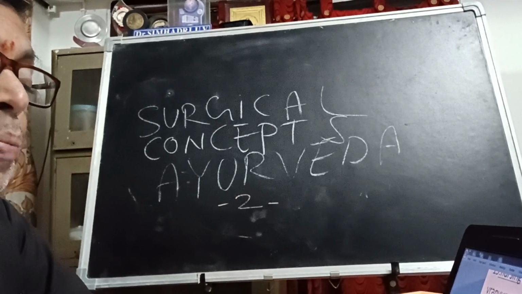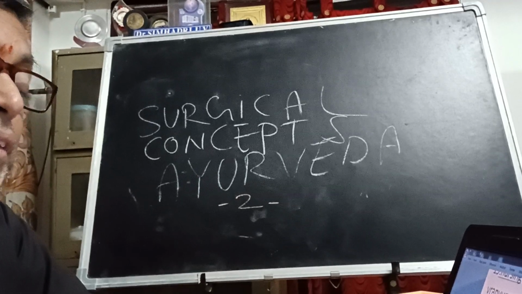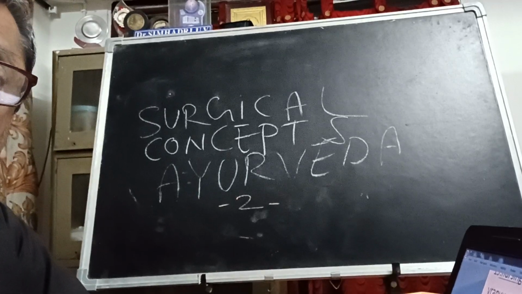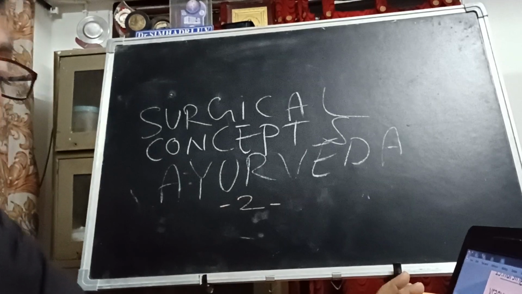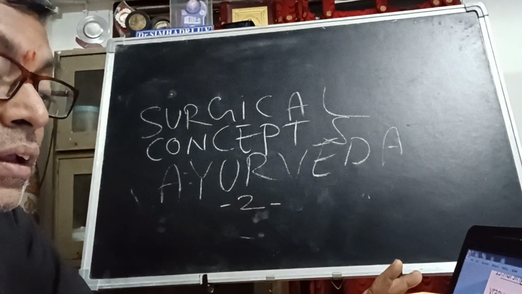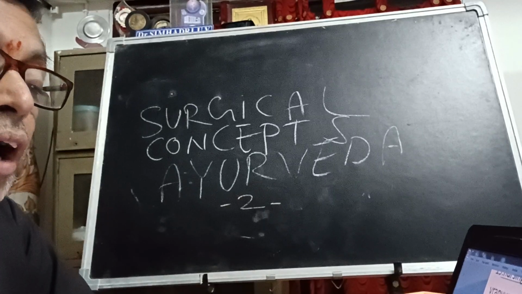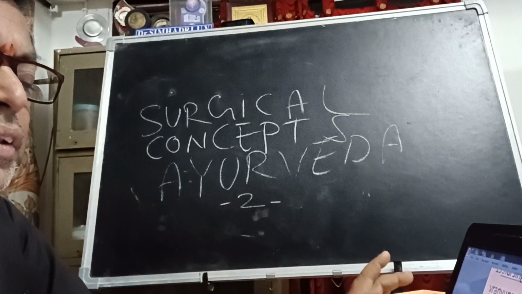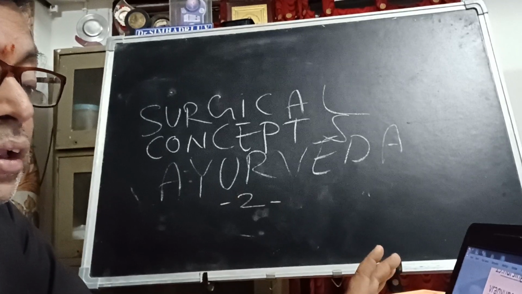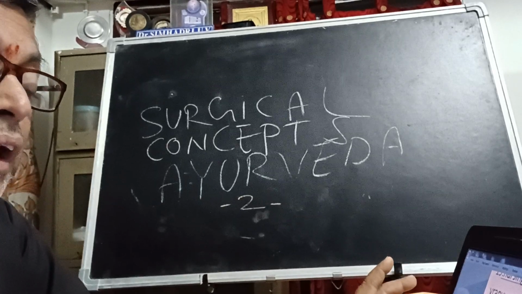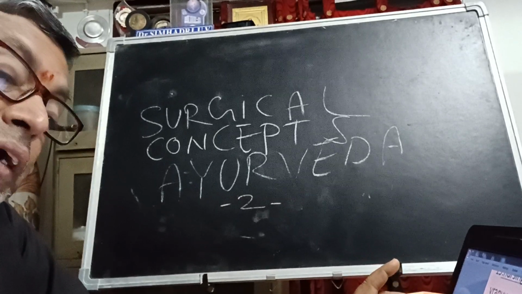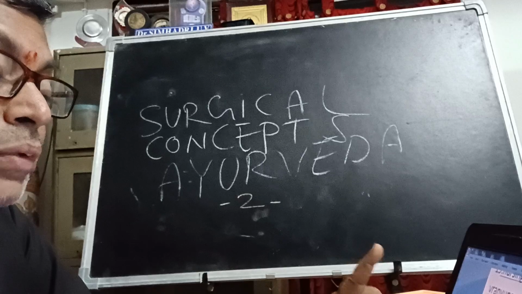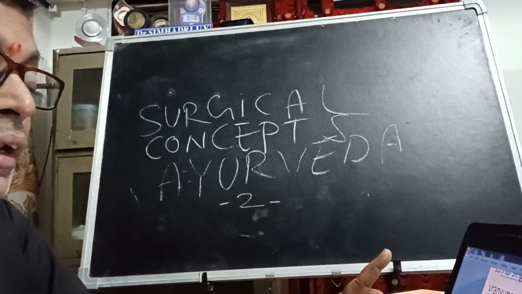Next chapter, opening of the abscess. The question may come like this: opening of the abscess is mentioned in so and so Samhita, so and so Sthana, so and so chapter. Opening of the abscess or Vranasrava. Generally, Vrana means you will think about the surgical aspect, Sushruta Samhita. But Vrana related aspects are mentioned in Charaka Samhita also. So you may get confused. That is why you have to go through the chapter number and sthana number very clearly.